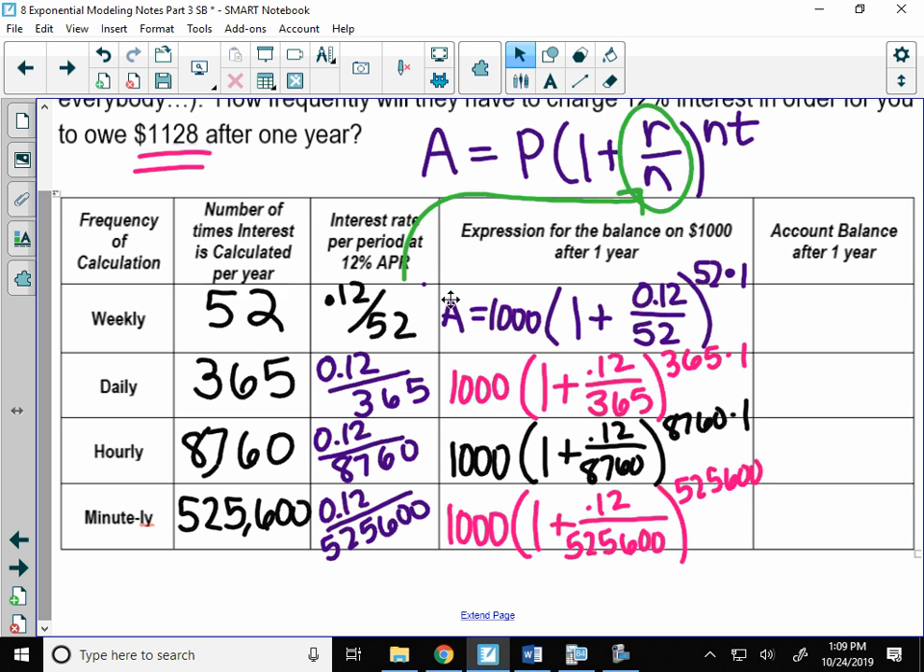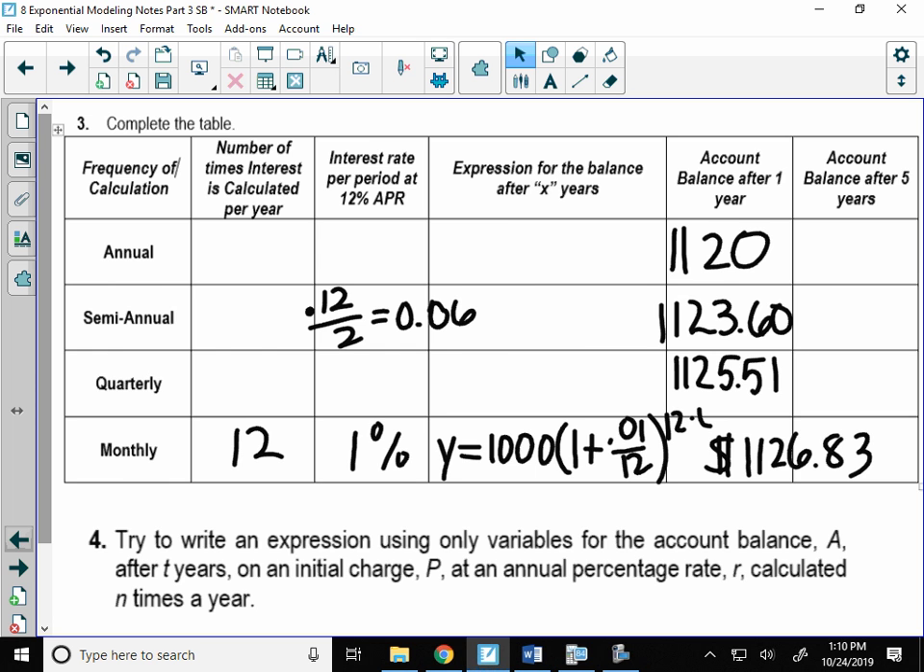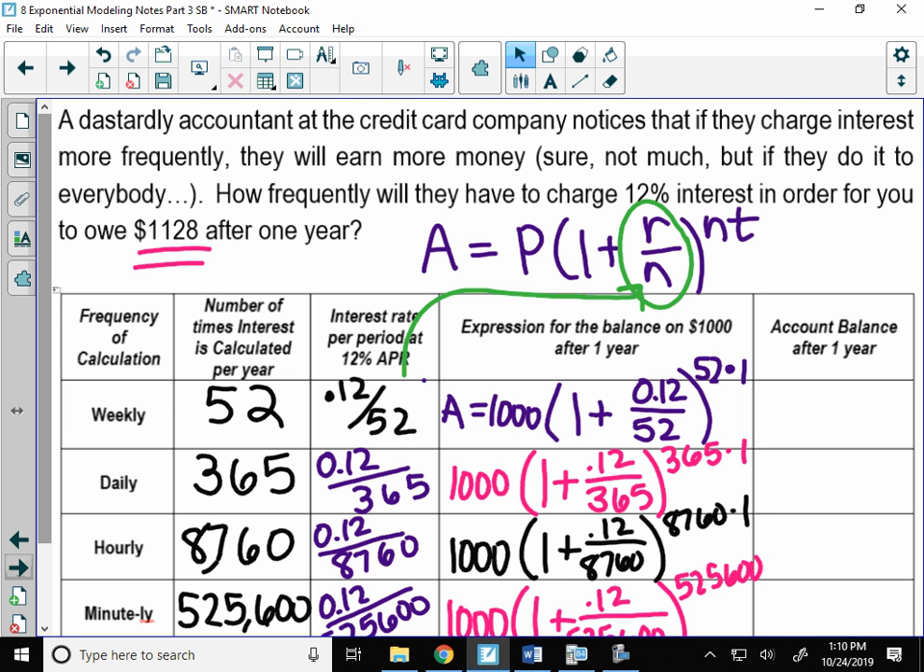Okay, so take a minute to compound, and let's see if the accountant is right. The more I take interest, it just keeps going up. Let's see, what was the last? I'll write down the last. Okay, 1126.83. All right, so when we compounded monthly, you would have owed the credit card company $1,126.83.